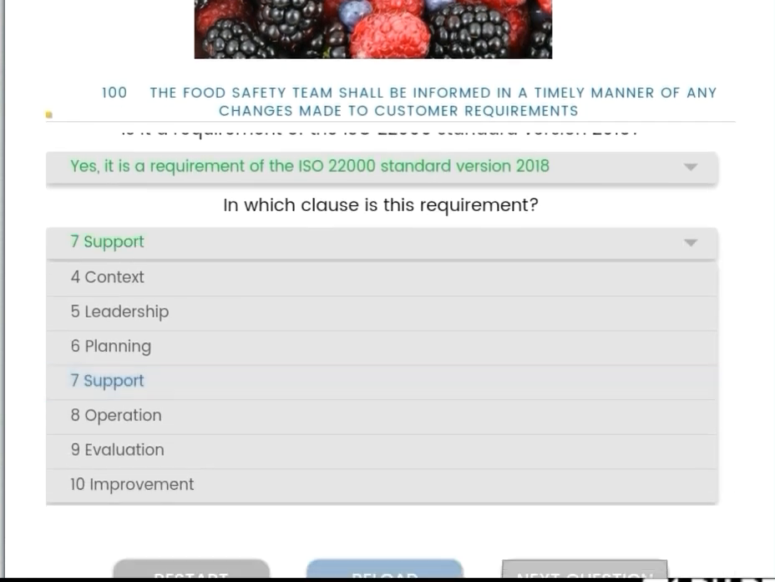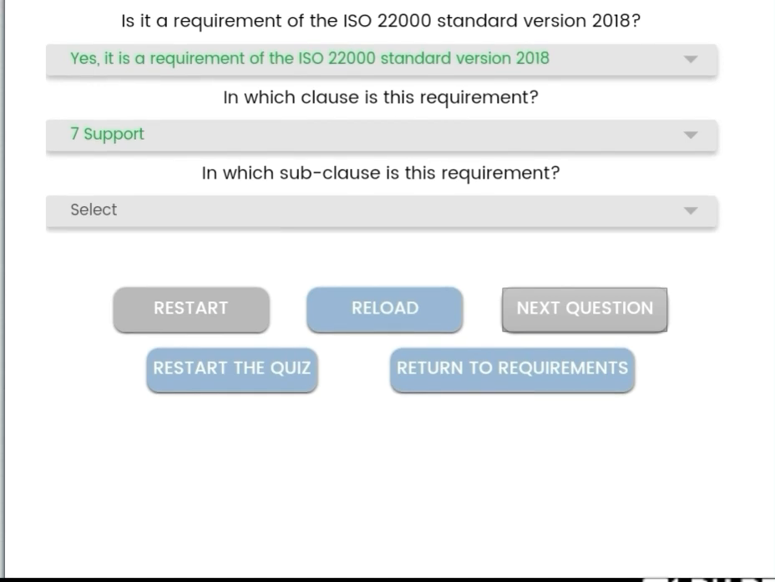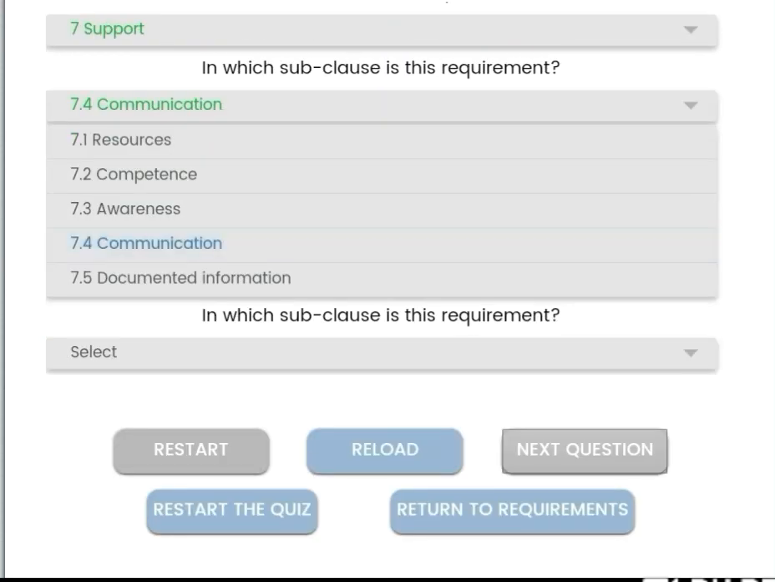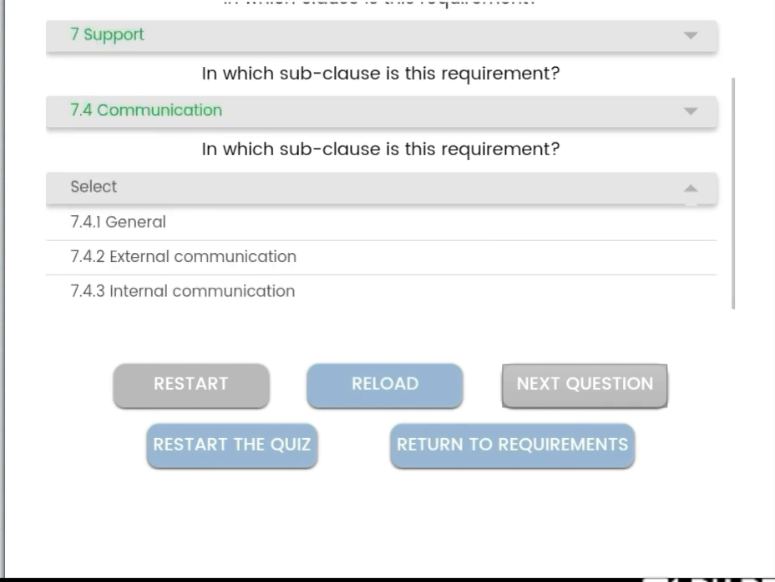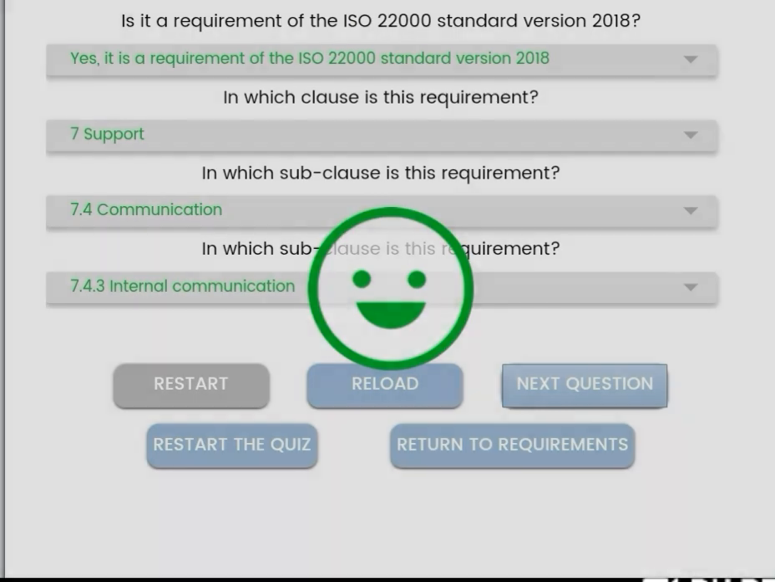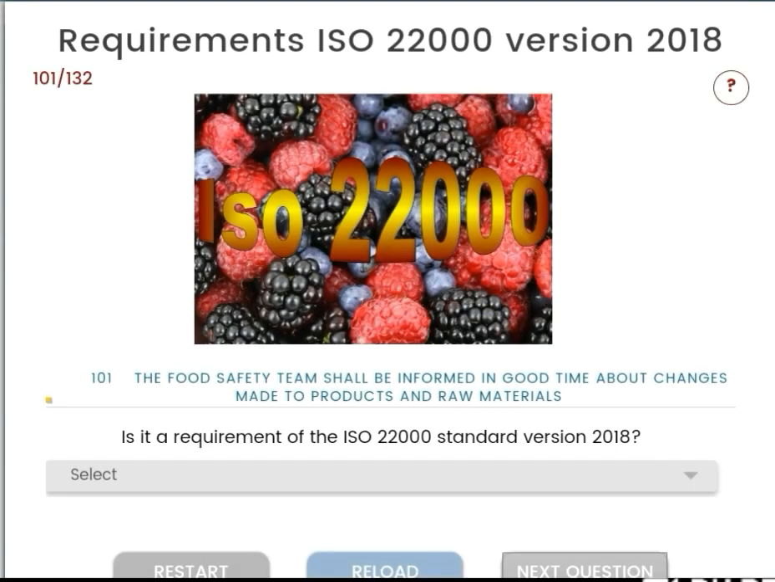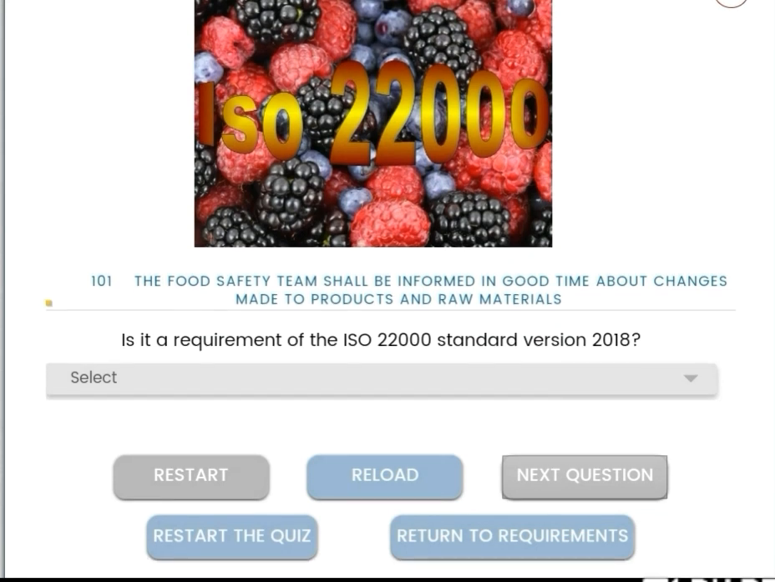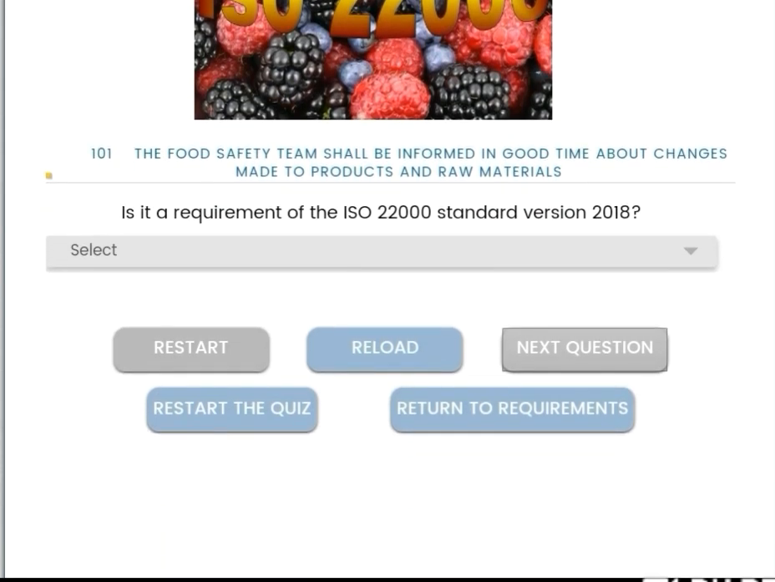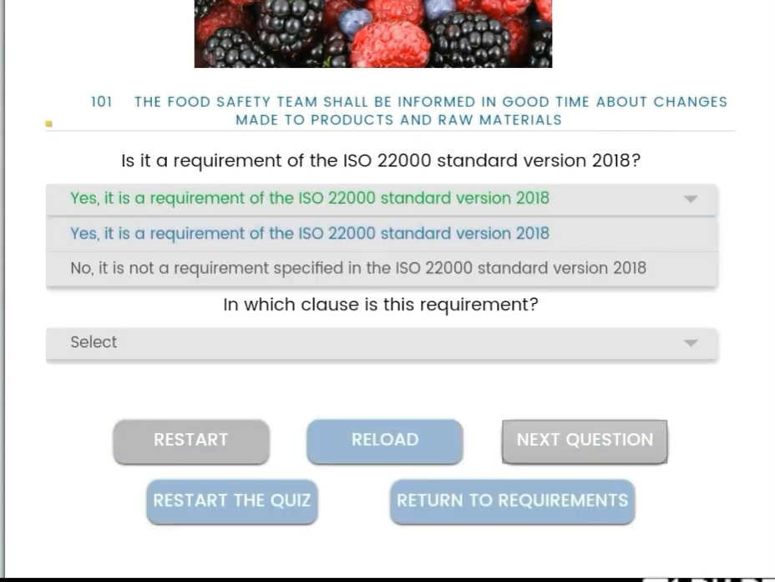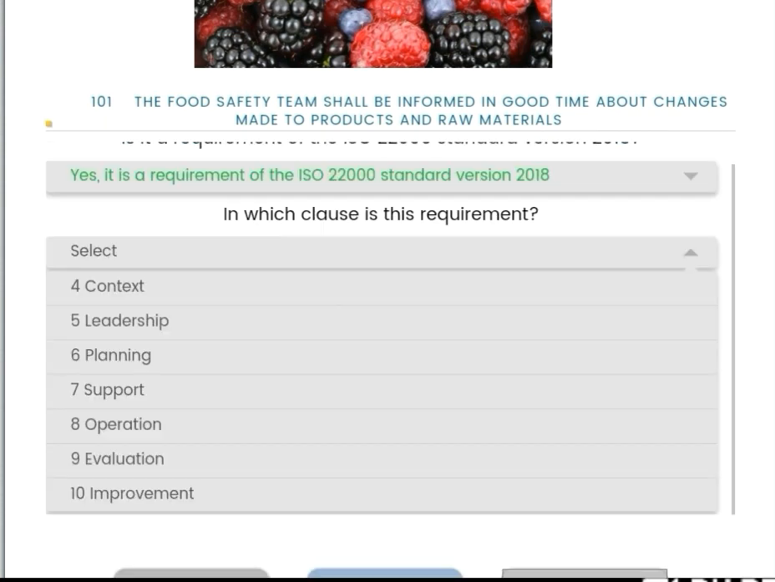Then the clause number is support 7, and the subclass is 7.4 communications, and the subclass is 7.4.3 internal communications. Then the food safety team shall be informed in good time about changes made to products and raw materials. Yes, it's a requirement. Food safety team should know about the raw material changes.